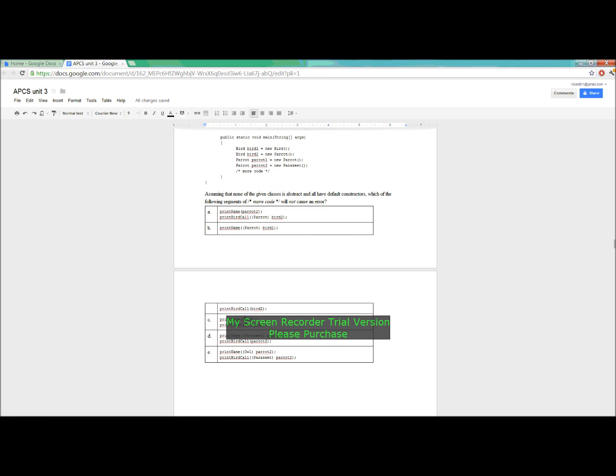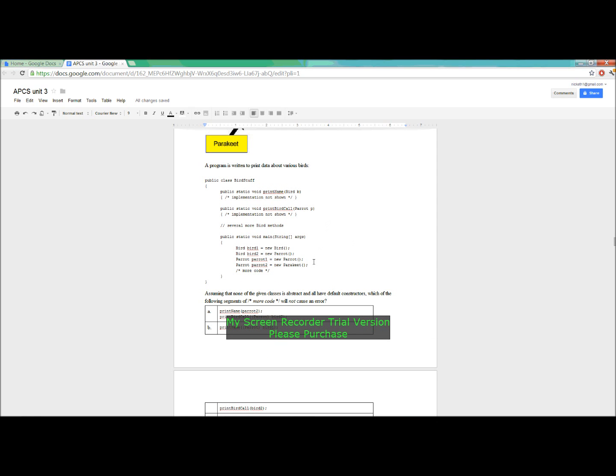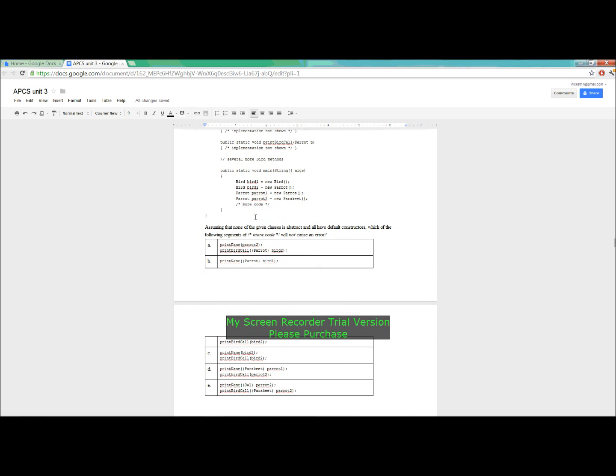See print name bird2, which is a bird, and then print bird call of bird2, which is a bird, but it also has the data of a parrot. The only thing is that it isn't casted as a parrot, so it doesn't work out.